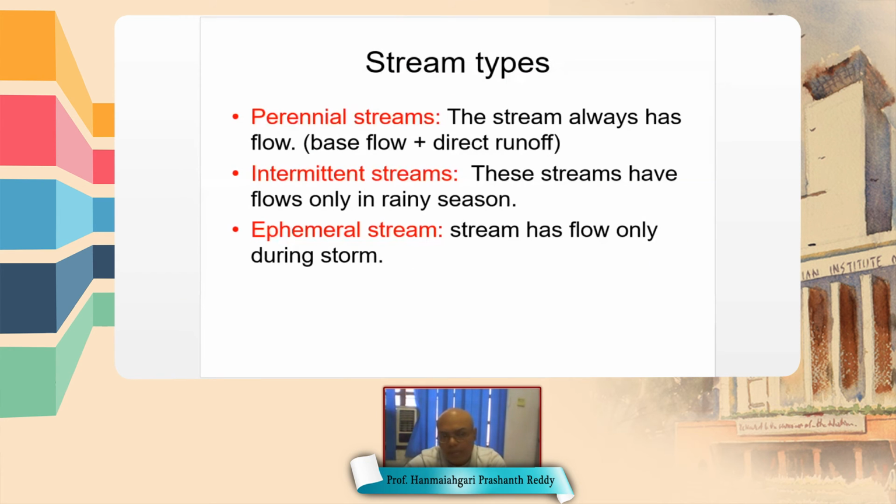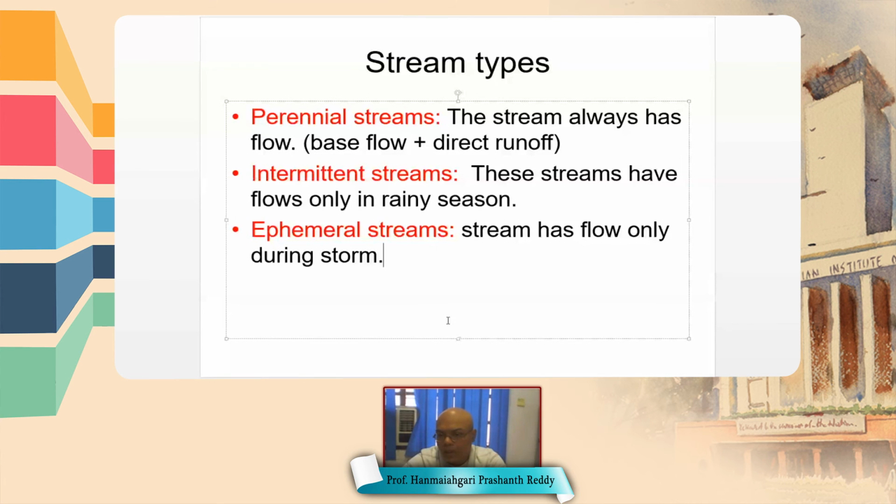So these streams, depending upon the flow throughout the year, can be classified as perennial streams, intermittent streams, and ephemeral streams. A perennial stream always has a flow.